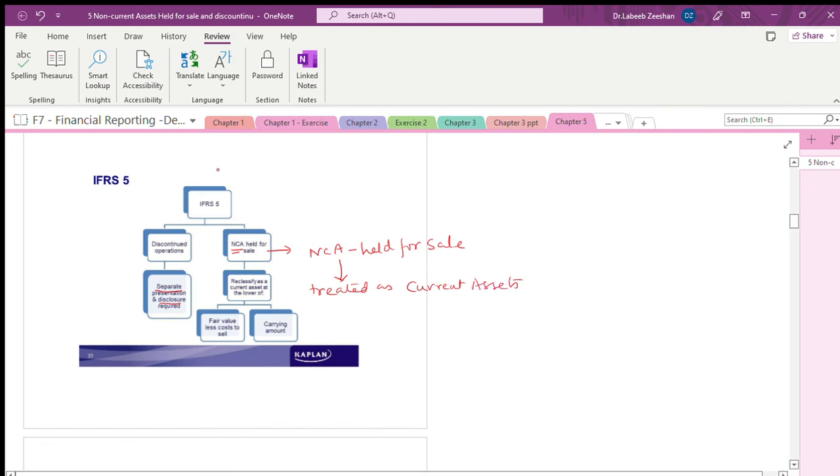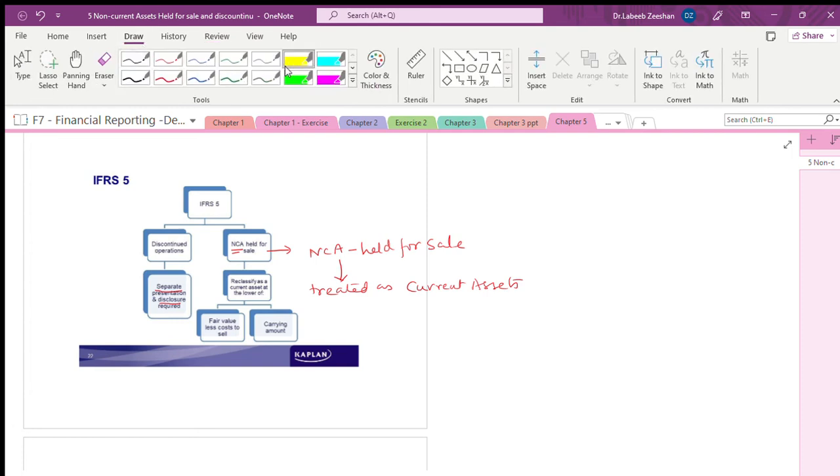That's because we want to sell it off. What is the rule of current assets? If it is going to be less than 1 year, then we convert this. That's why I say reclassify. We are reclassifying the non-current assets now as current assets.